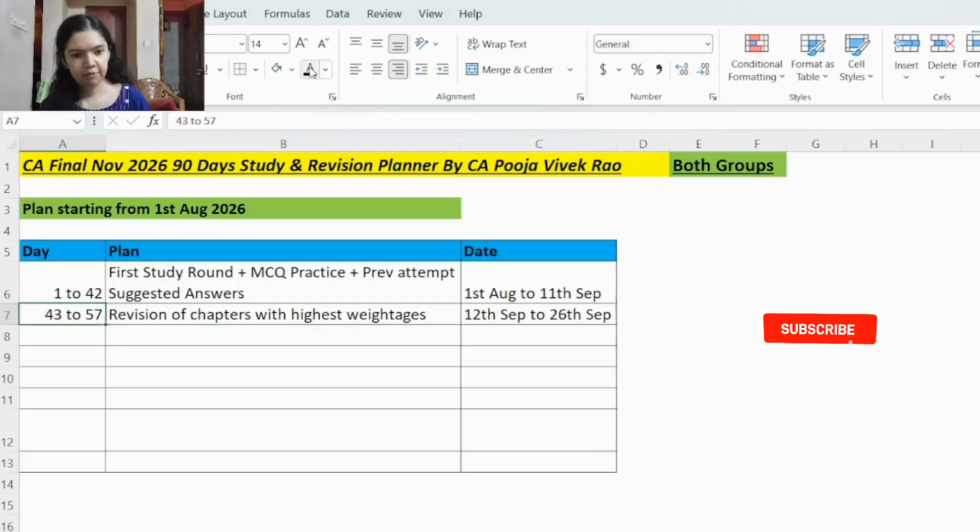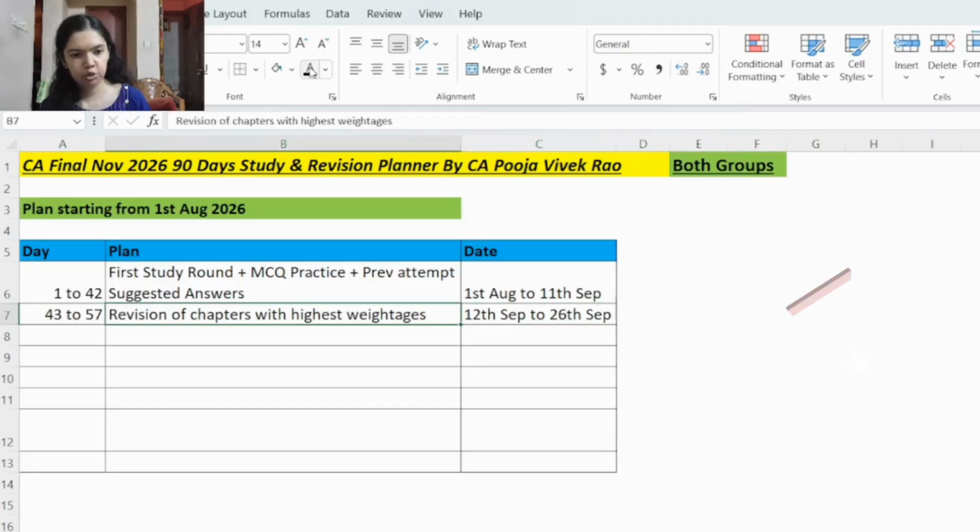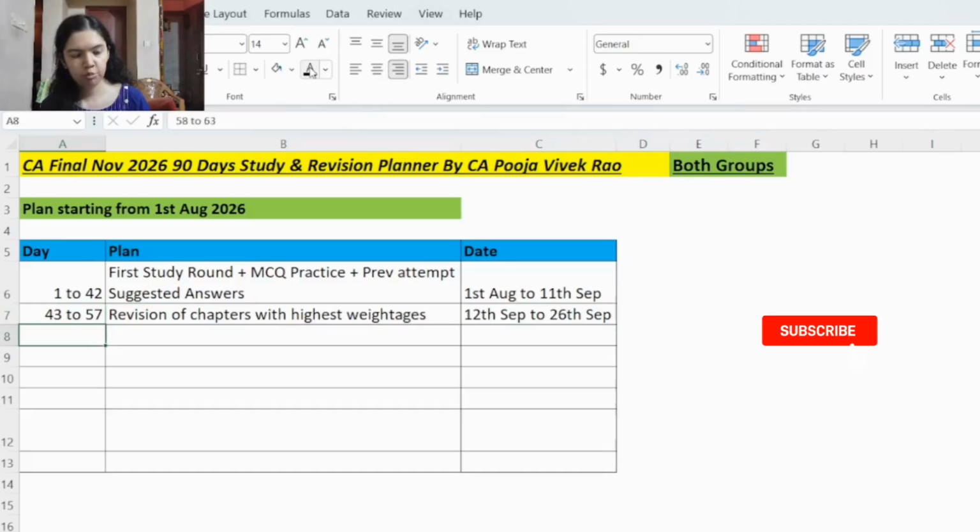So in this second phase of your study plan, you will be starting your revision. So first you have to go through the BOS knowledge portal and go through the section wise weightages. And there you have to see which chapter has the highest weightage and you will be studying those topics first. Make analysis of that and study those topics first and then study the other chapters.